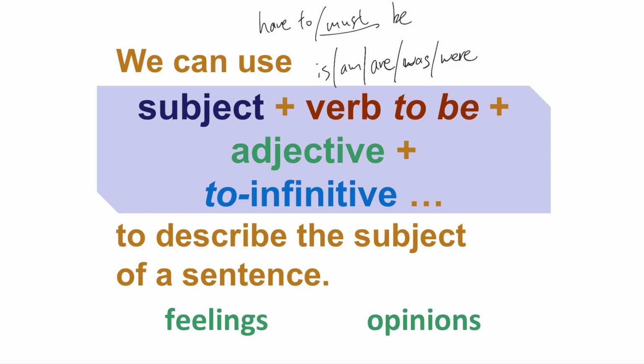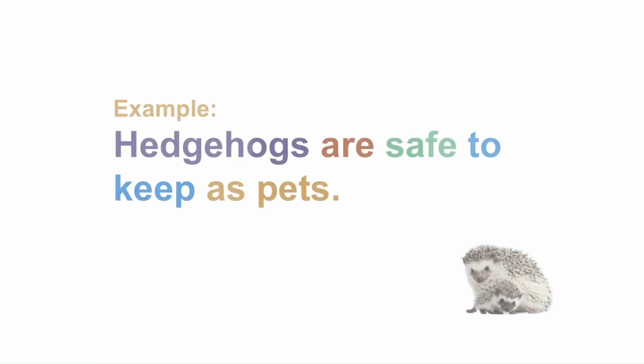We also use this sentence pattern to describe the subject. This time it is not how we feel, but we describe the subject. It could be feelings and it could be opinion too. So let's look at the examples. Hedgehogs are safe to keep as pets.